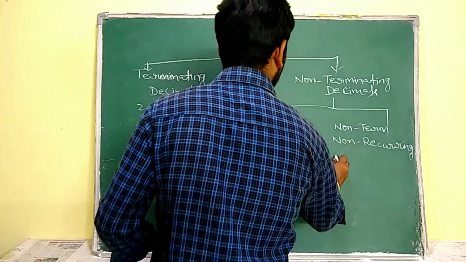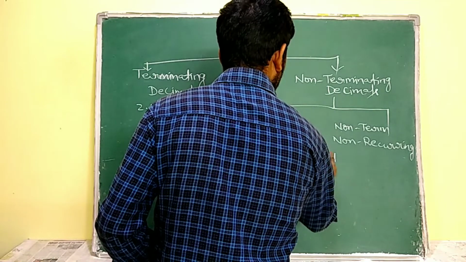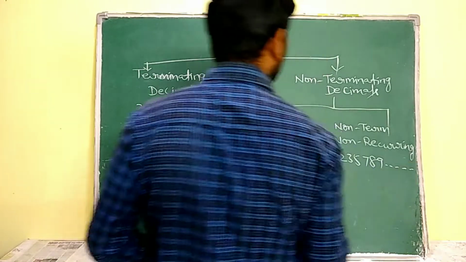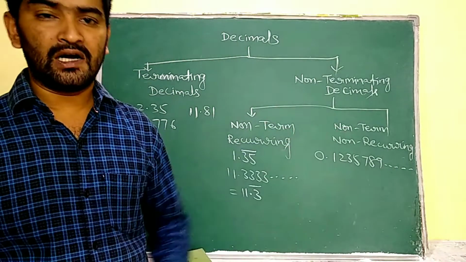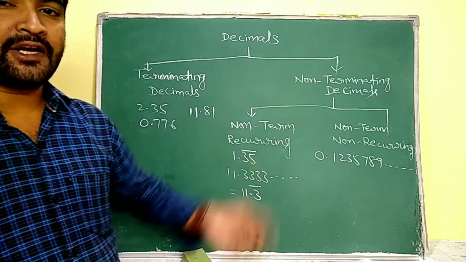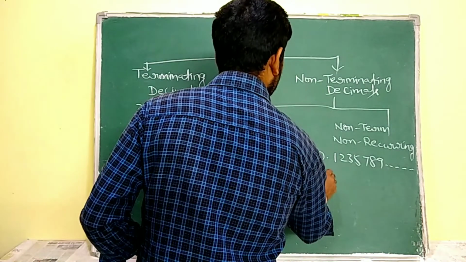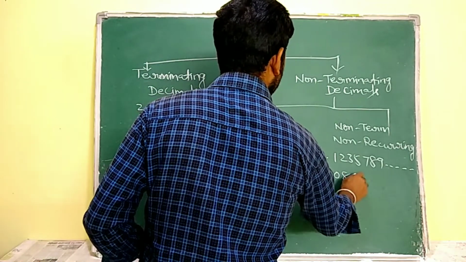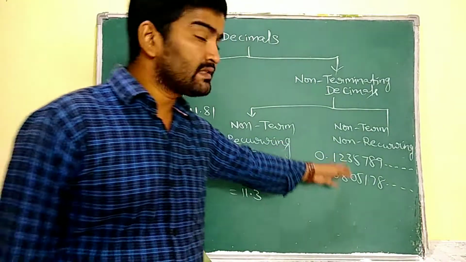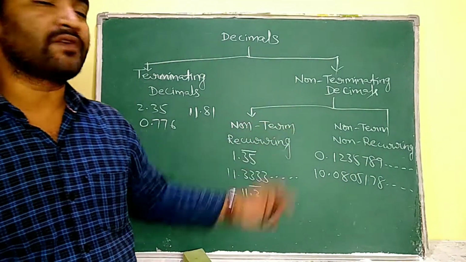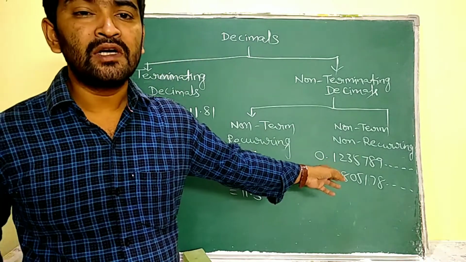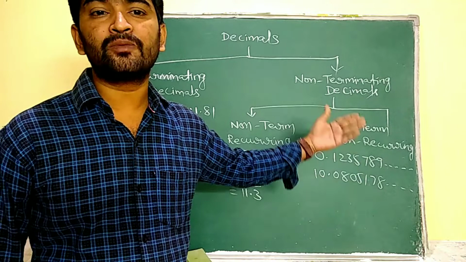Coming to non-terminating non-recurring, for example 0.123578, and we don't know what digits are going to occur. So 0.123578 and so on, it will continue. Next, 10.08051768, like that. All such decimals are examples of non-terminating non-recurring. Why? Because after the decimal point, no value recurs and it is not going to terminate either.